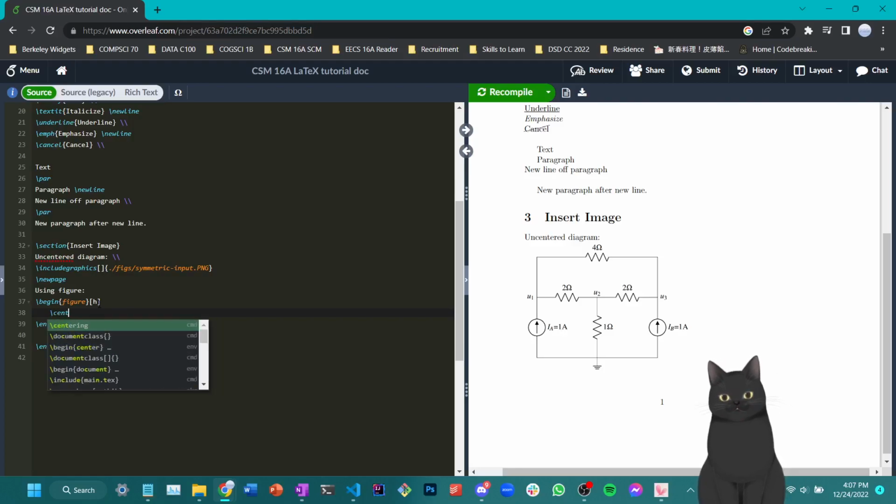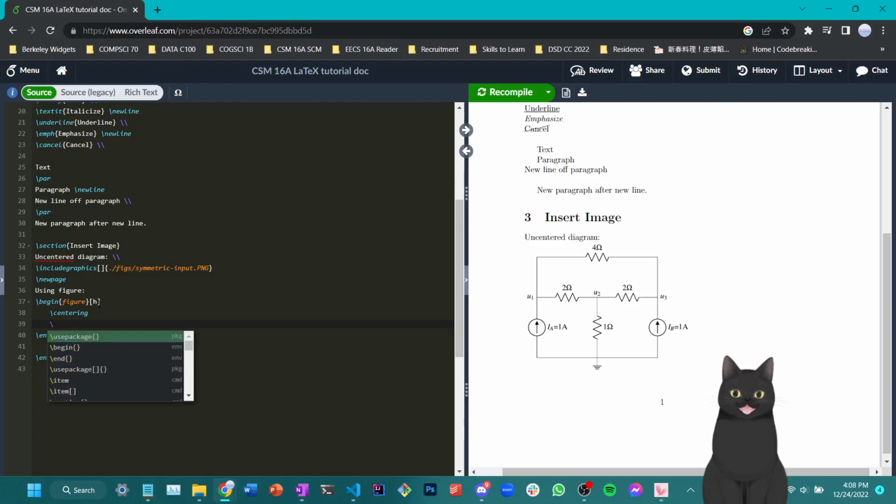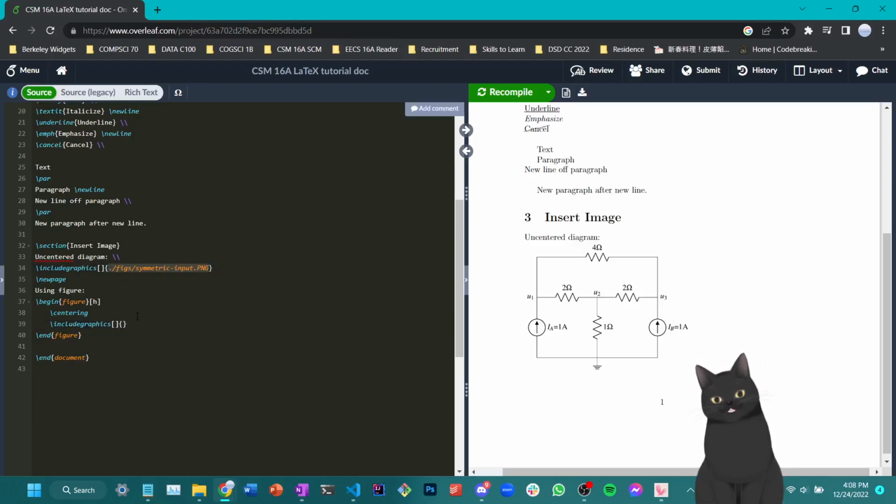So first of all, I like to use \centering so that my entire thing is centered. This is how you center a div in LaTeX, by the way. Then I'd like to use input, which will work. Well, actually, let's still use includegraphics here. Okay, and then I'm going to use my formal address of the figure.